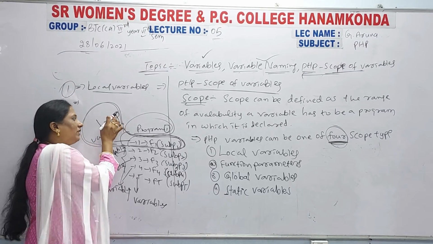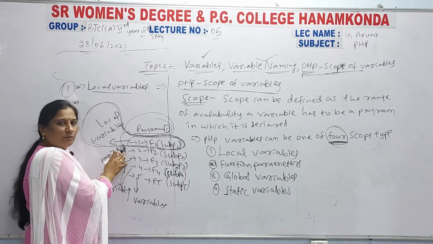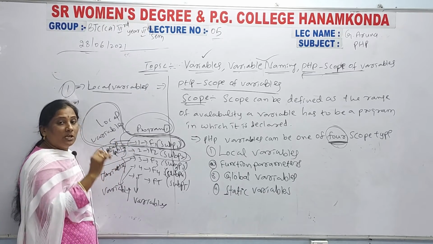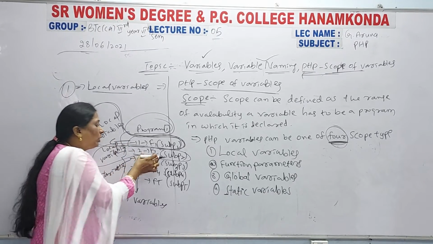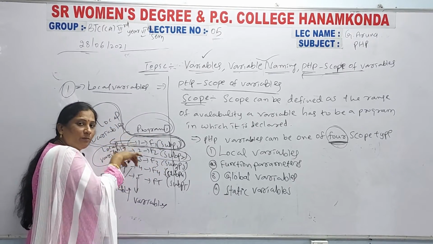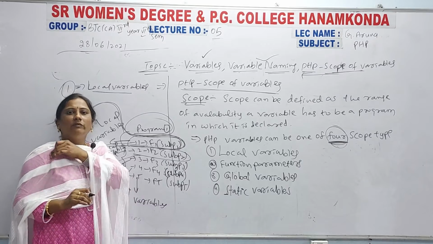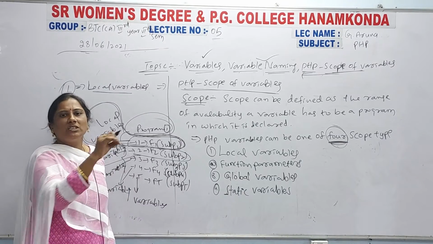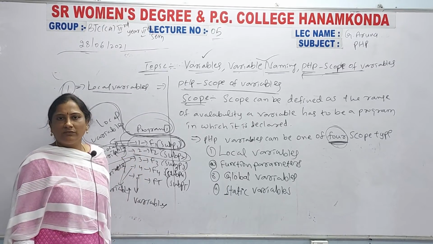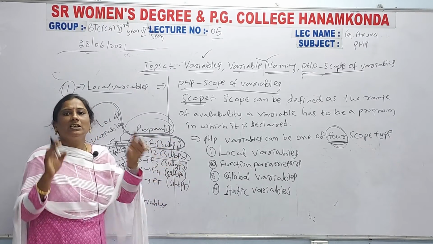So that means these variables can be used only in the f1 function. Then again, these variables can be used only in this function. These are also called local variables, but they can be used only in the f2 function. These variables can be used only within the function. That is the local variables definition. Clear?